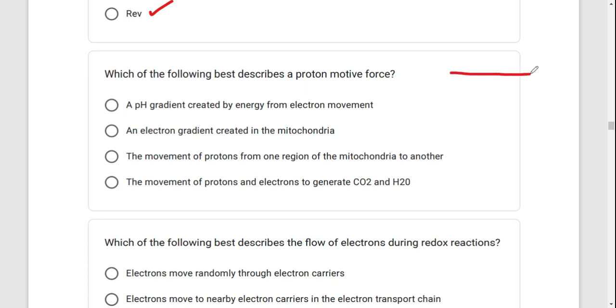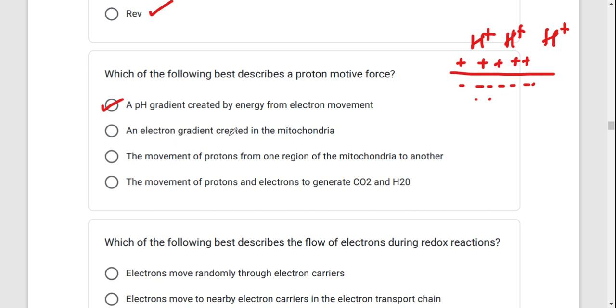Proton motive force is where you have, let's say, positive charges at one end and negative charges on the other end, such that electrons are able to move like that, generating energy. A pH gradient created by energy from electron movement. This is true. What happens is that you are going to have more hydrogens at one end and fewer hydrogens on the other end. That is what creates a pH gradient, and this is because of electron movement in the electron transport chain.